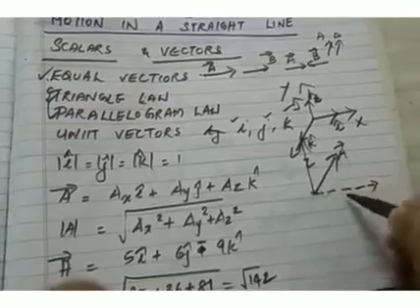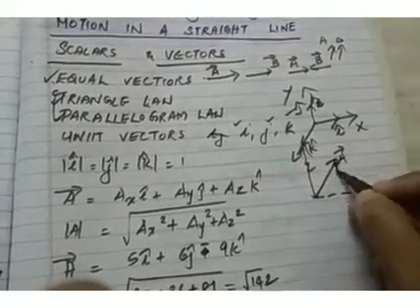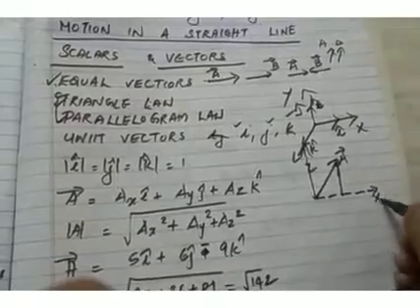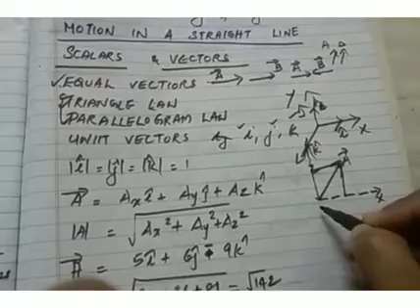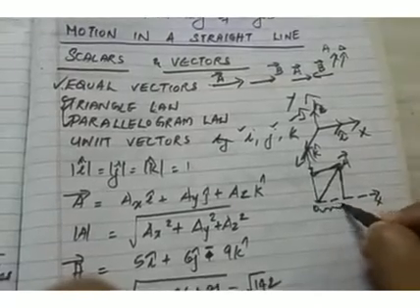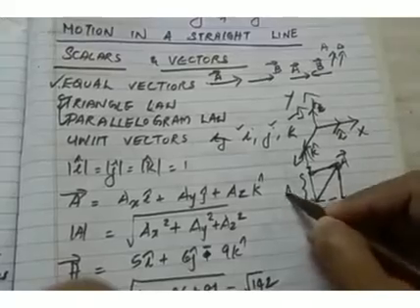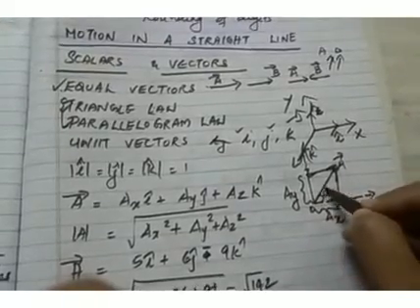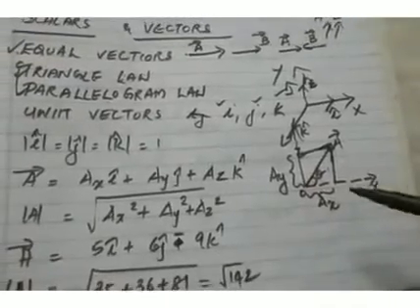From here draw a perpendicular to the x-axis, and from here draw another line to the y-axis, and this is the origin. So this component will be AX and this component will be AY. This angle will be theta. So this is the vector resolution.